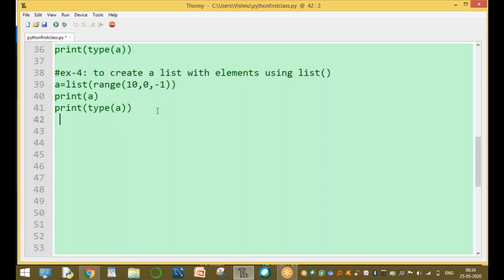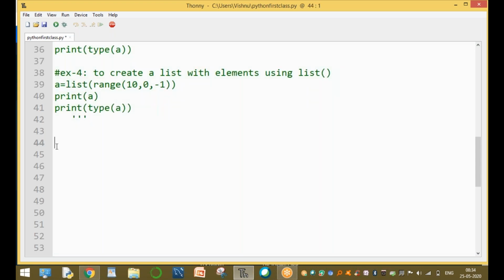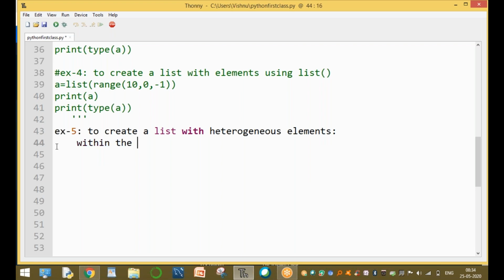Now go to the next one. Next example: the Python list supports heterogeneous elements. How to create a list with heterogeneous elements? Sir, what are heterogeneous elements? That means within the list, the elements are different data types, not only the same type.